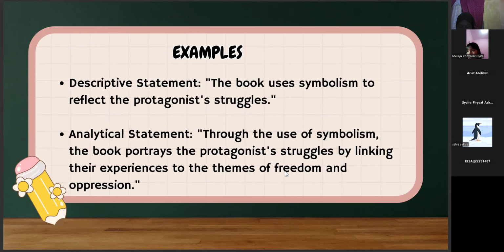Next. Example. Descriptive statement: The book used symbolism to reflect the protagonist's struggle. Analytical statement: Through the use of symbolism, the book portrays the protagonist's struggle by linking their experience to the theme of freedom and oppression.